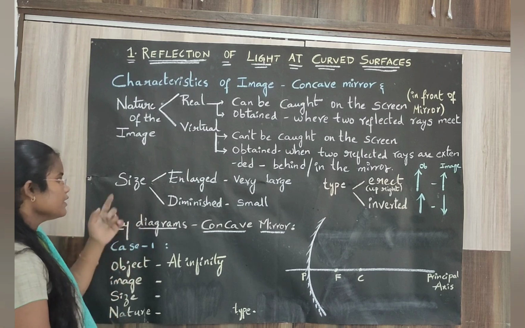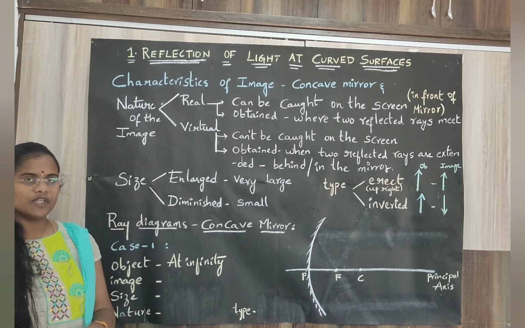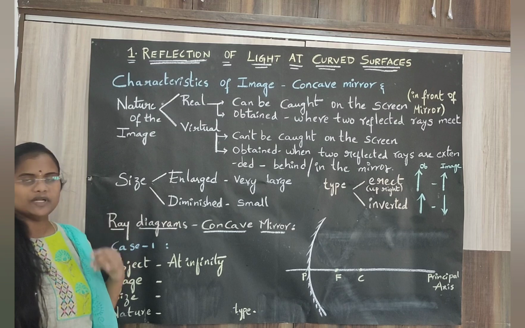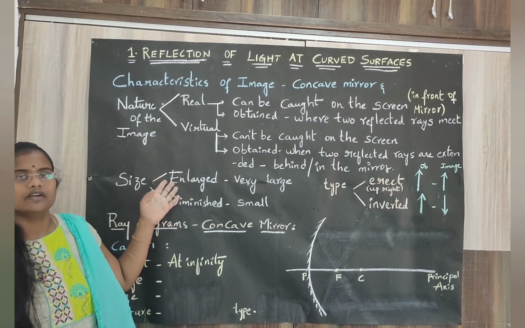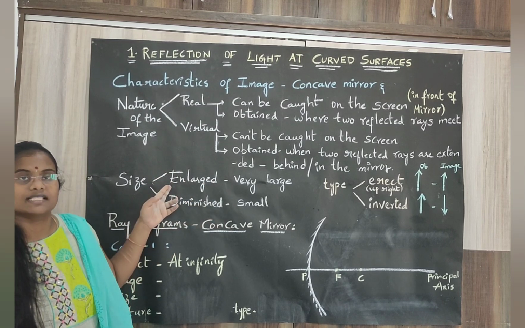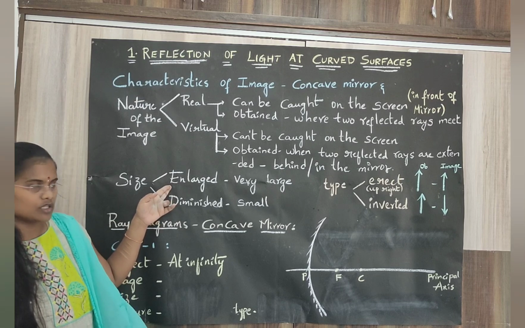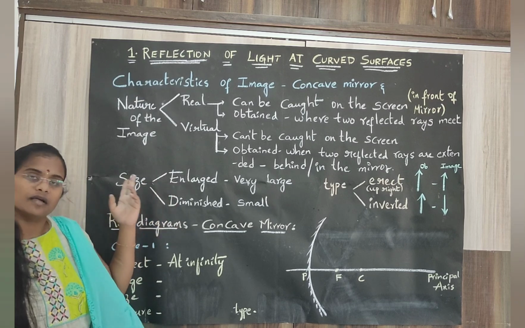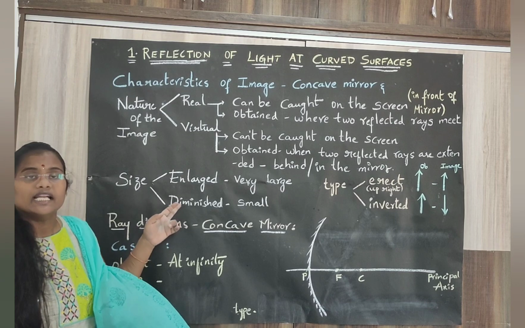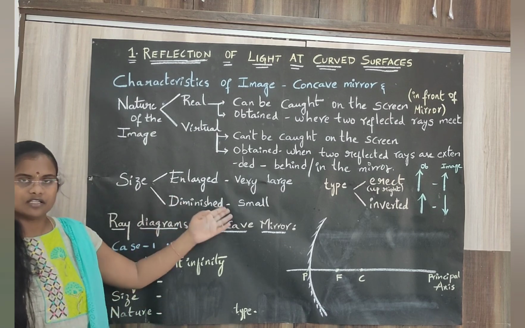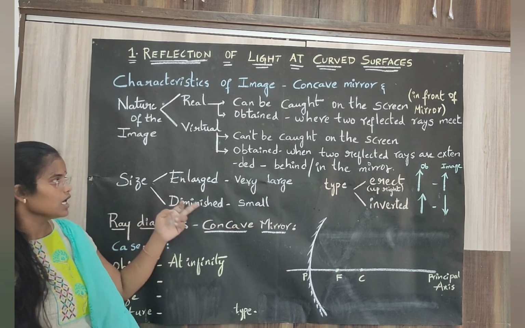Clear? And now, the size of the image. The size of the image is enlarged or diminished. Enlarged is nothing but very large in size. It is also known as a magnified image. A larger image is also known as a magnified image. And diminished means smaller.